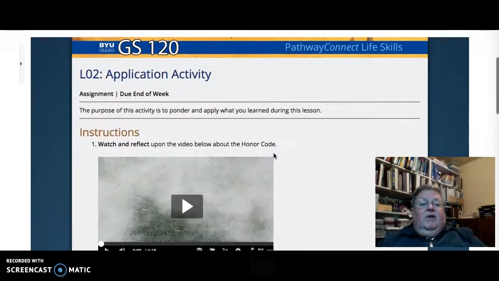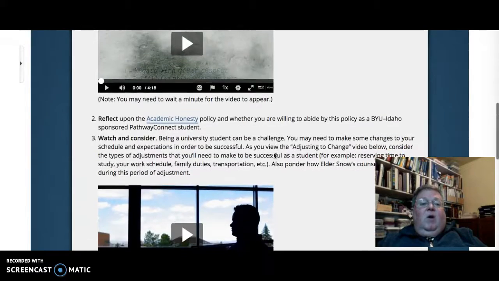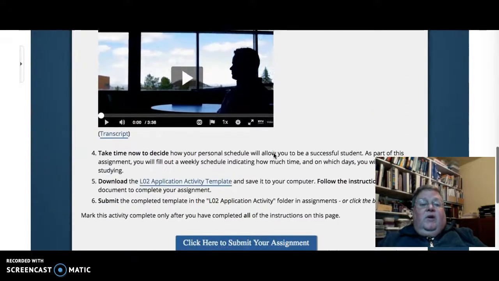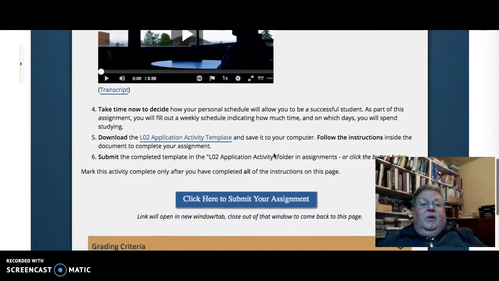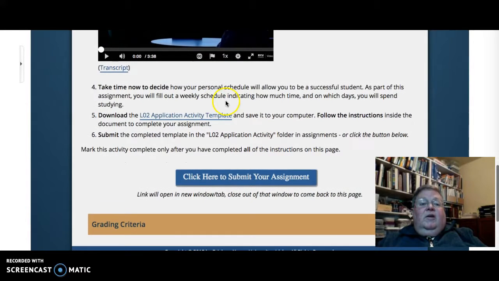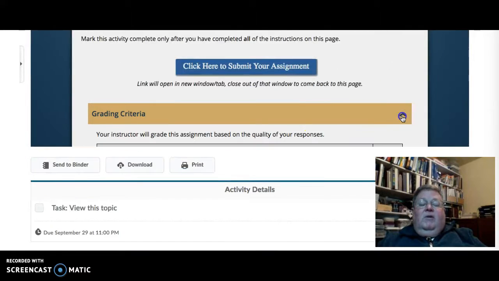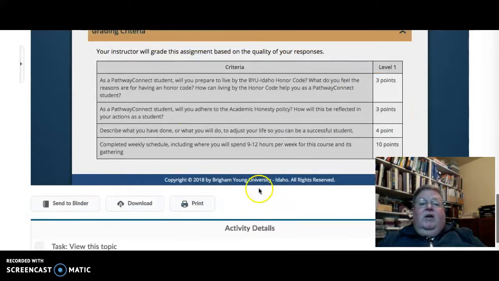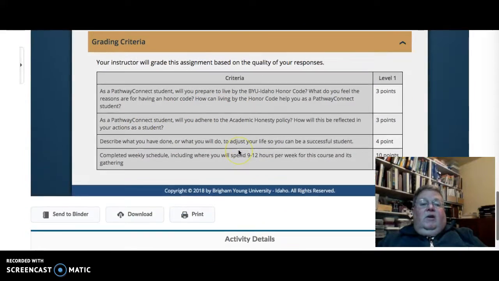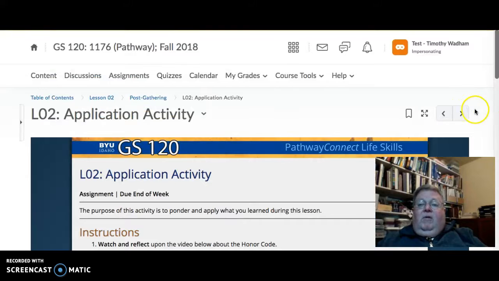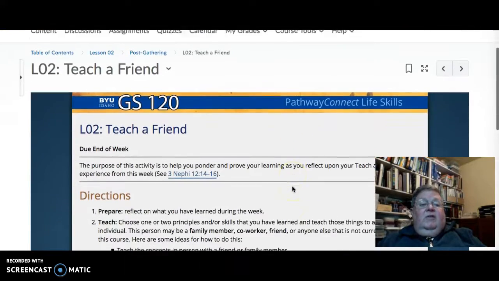You have an application activity with a video for you to watch, some other videos for you to watch, and some other things to reflect on. You'll download this template, save it to your computer, and submit that template in this assignment. And always you have the grading criteria. These are the criteria that I will use when I grade your completed assignment. That's due Saturday, as is Teach a Friend.